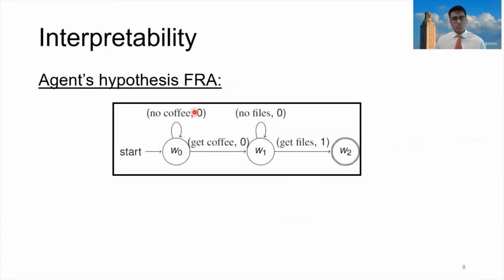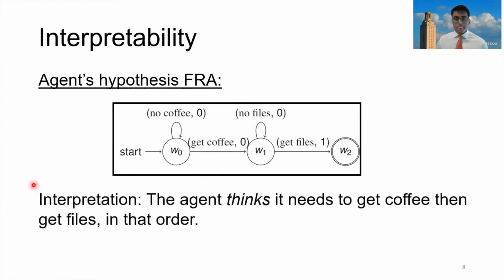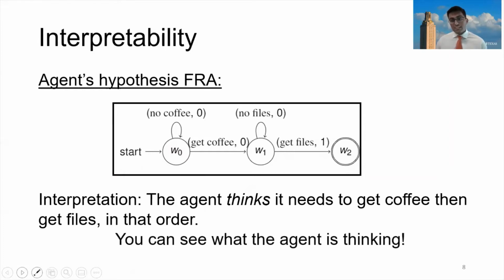Well, say that this is what the agent believes the FRA that encodes the non-Markovian reward function is. This is what it believes, its hypothesis. What you can say, how you can interpret this, is that the agent thinks it needs to get coffee and then files in that order. Because if the agent gets coffee and then files, it moves from state 0 to the final state, and it gets a reward of 1. In other words, an FRA allows you to see what the agent is thinking its objective is.